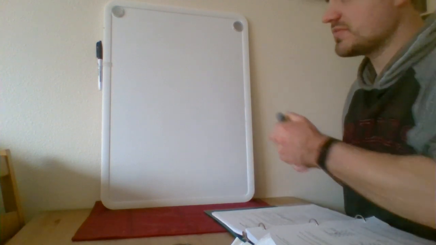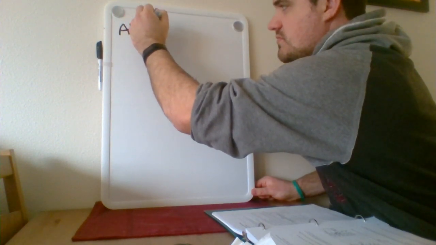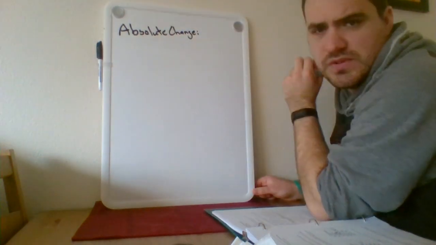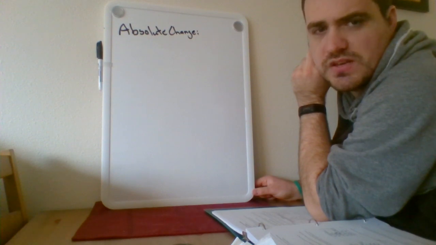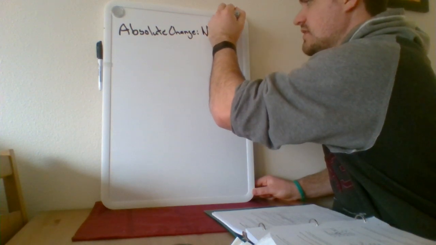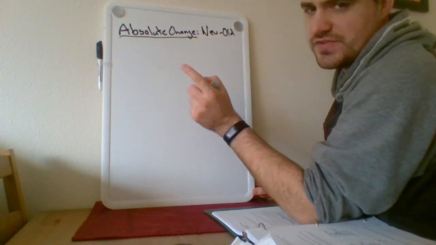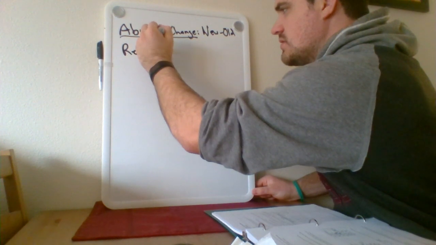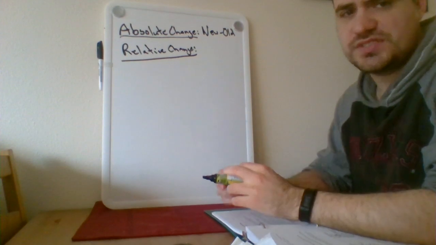Now, if you remember, for absolute change, how do we calculate that? Good. Yes, it's the new minus the old value, right? So that's our absolute change. And then our relative change is calculated using our absolute change.